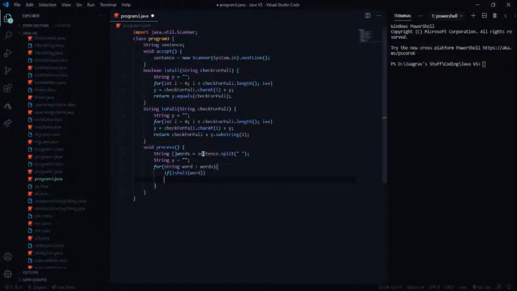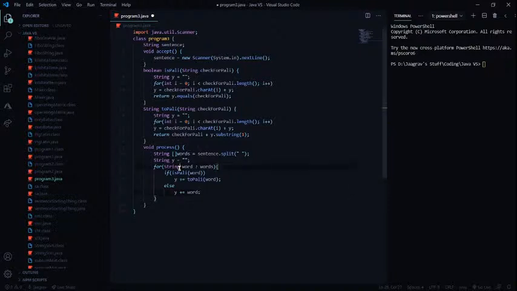If it is, then it's just going to add the palindrome form of the word, so y plus equals to pally word. And if it is not palindrome, then it's just going to add the word anyway. So I'm just going to type in a word over here. That's how we are checking for palindrome words.